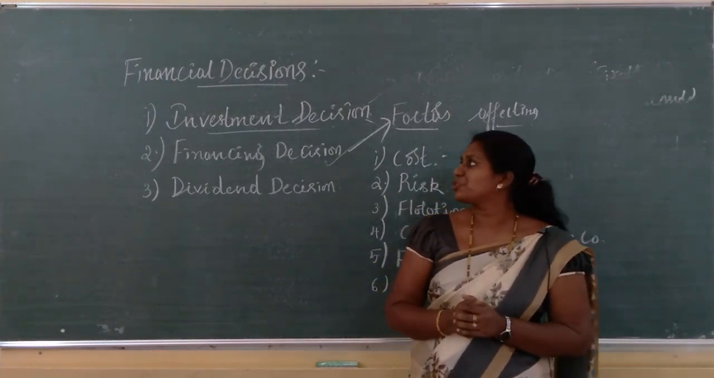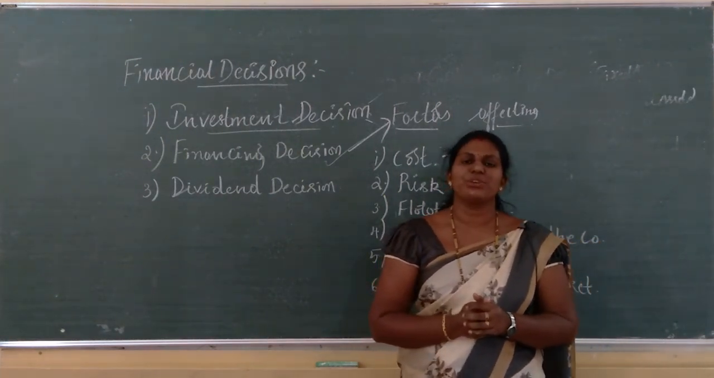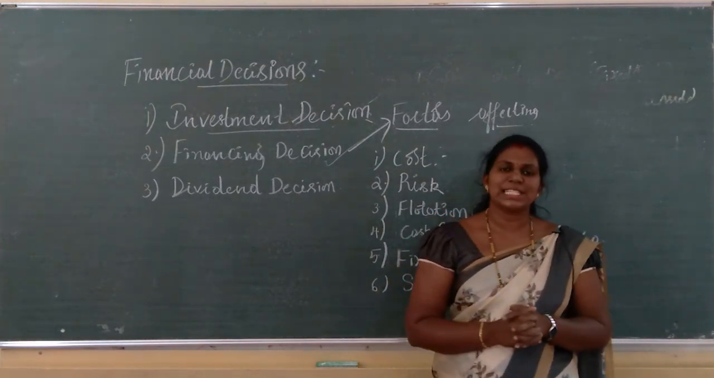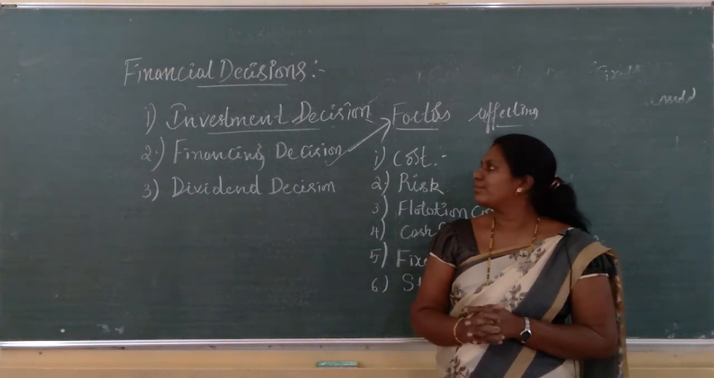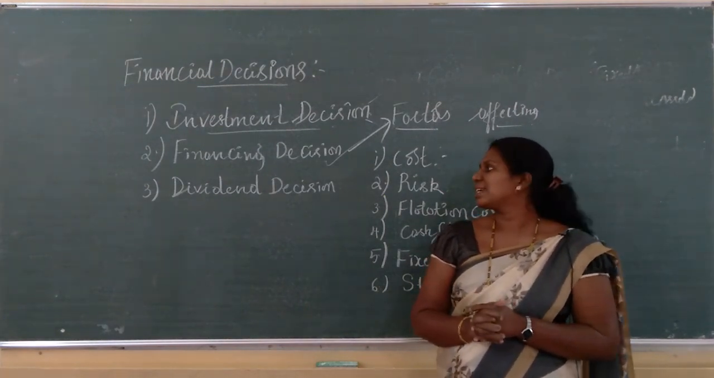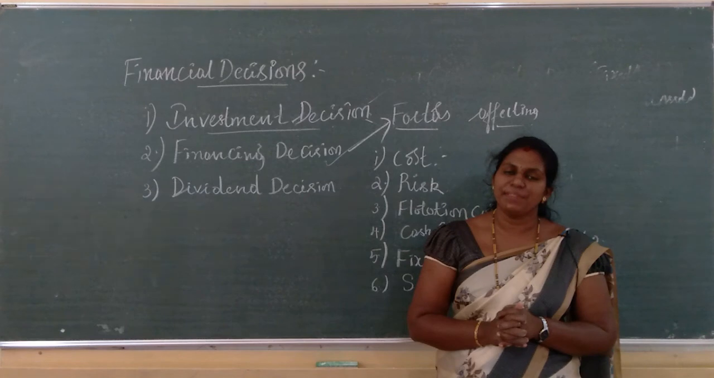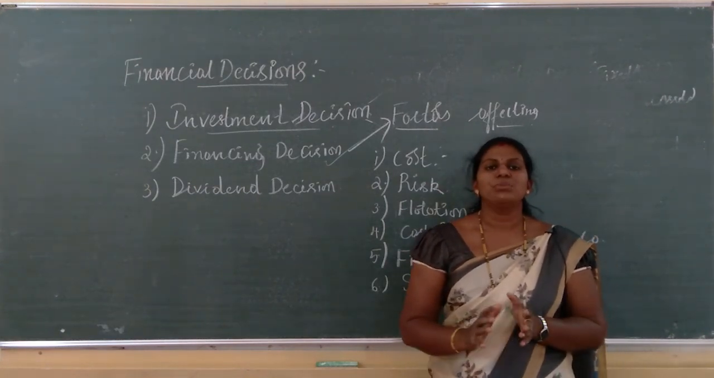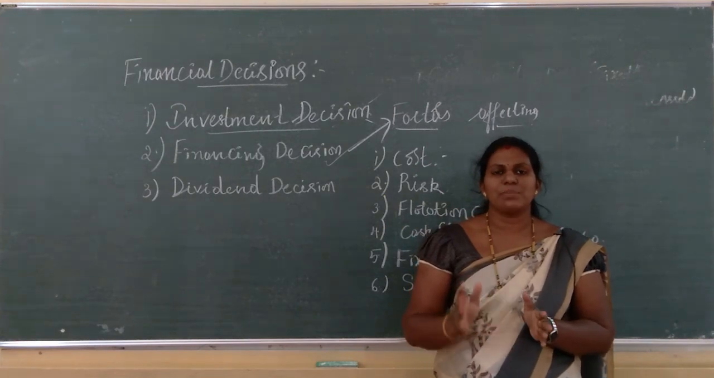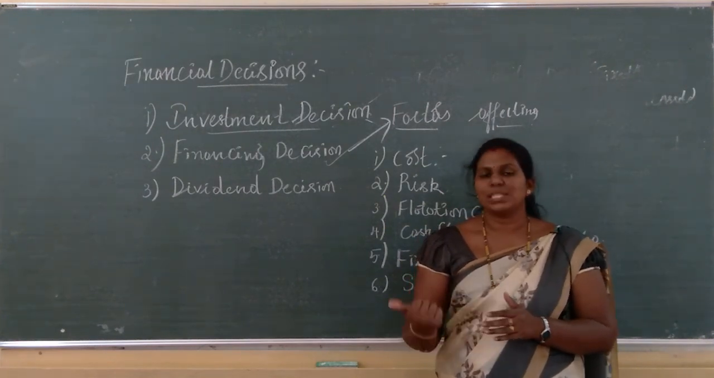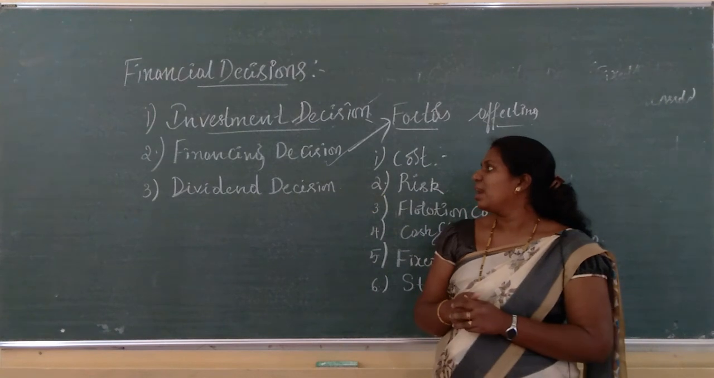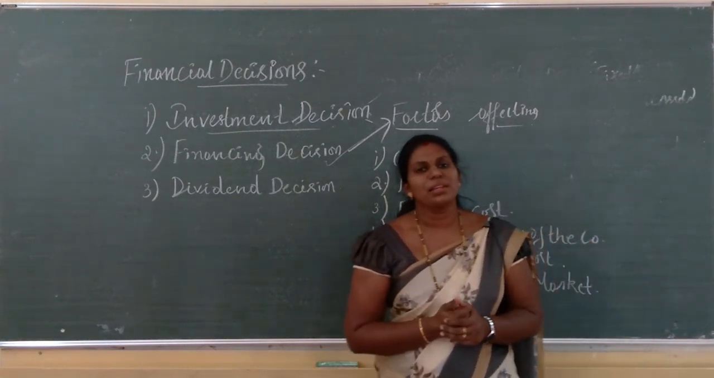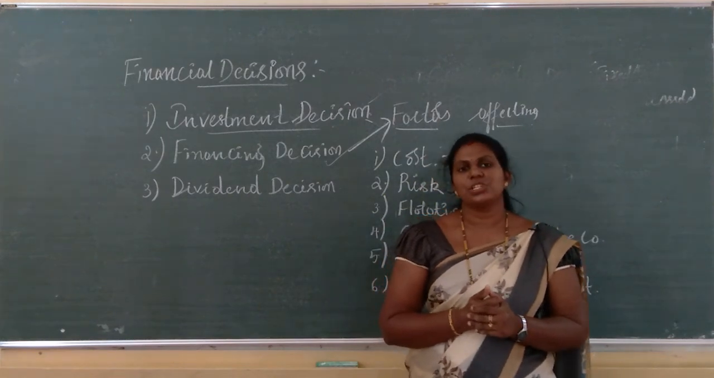So in today's session I have started with the discussion of financial decisions. There are three financial decisions that have to be taken care of. First one is the investment decision, second is the financing decision, third is the dividend decision. I have discussed what the investment decision is, how the funds of the organization are invested in different assets and what factors affect that, and I have discussed what the financing decision is and what factors affect that. Hope you are clear with this session. Thank you.